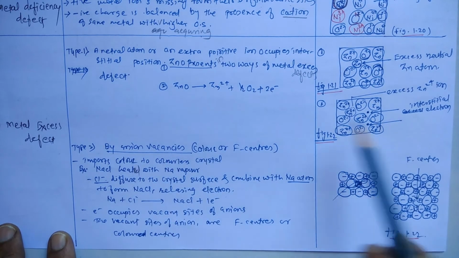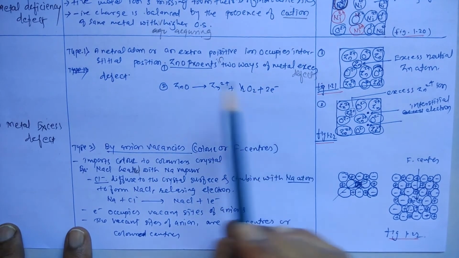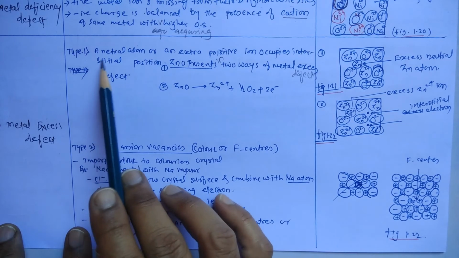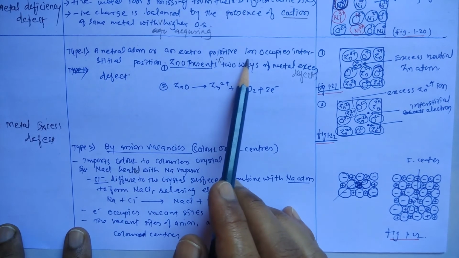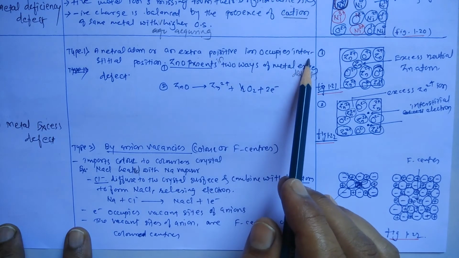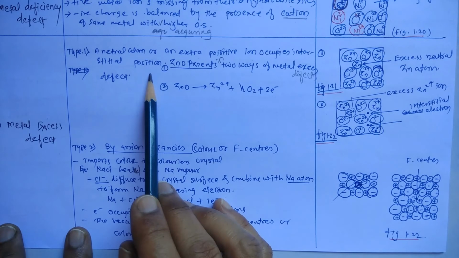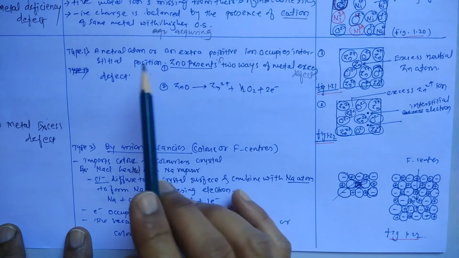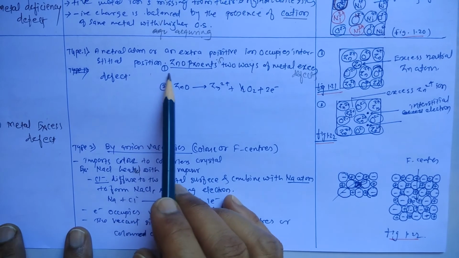In the first case, let us take the example of ZnO. First type: a neutral atom or an extra positive ion in a particular compound occupies an interstitial position. In a particular compound like ZnO, a neutral atom or an extra positive ion occupies the interstitial position.